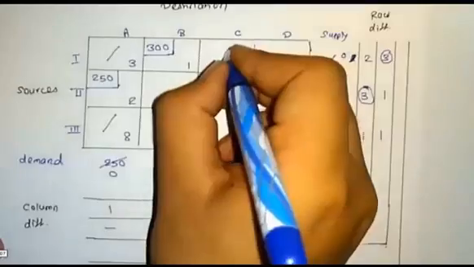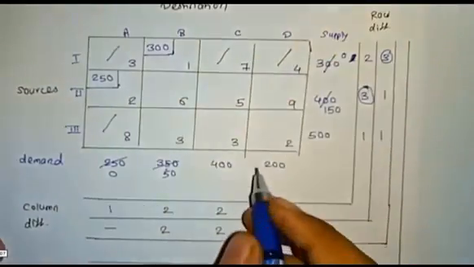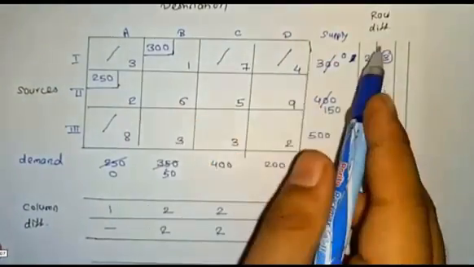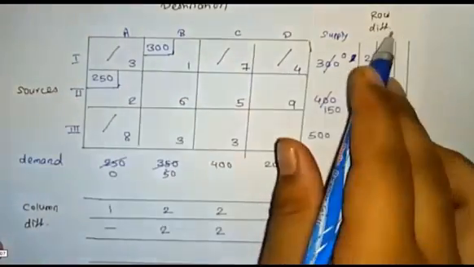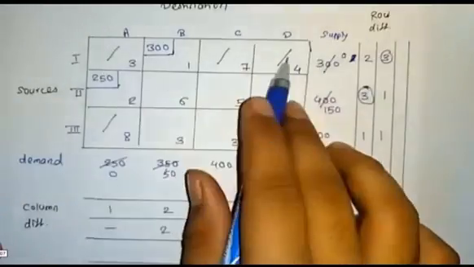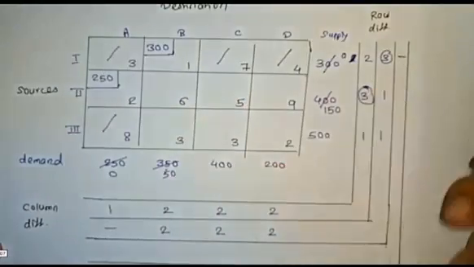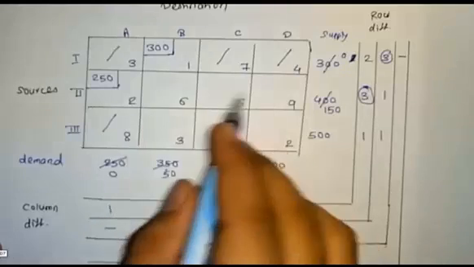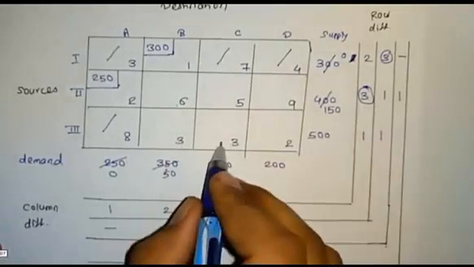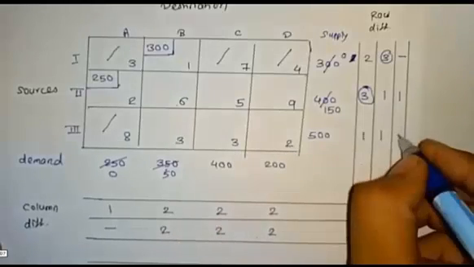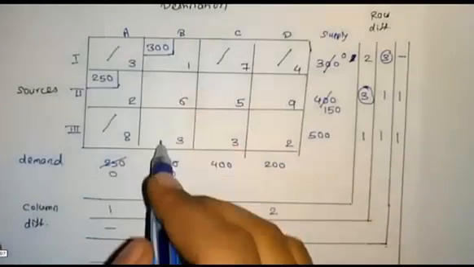So the supply row is cancelled. Hereafter there is no use of this particular row because the value is 0. The same process will be repeated until the remaining values are cancelled. Here dash, and the second row minimum value 5, 1, 6 is 1. Here 2 and 3, the difference will be 1.